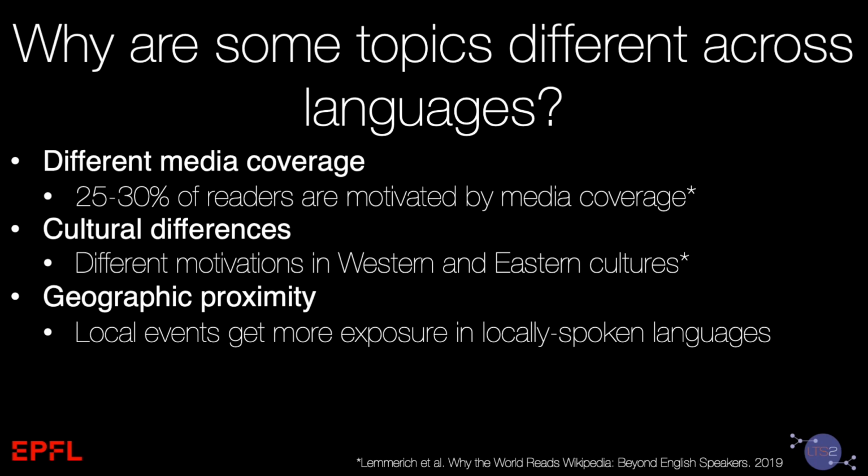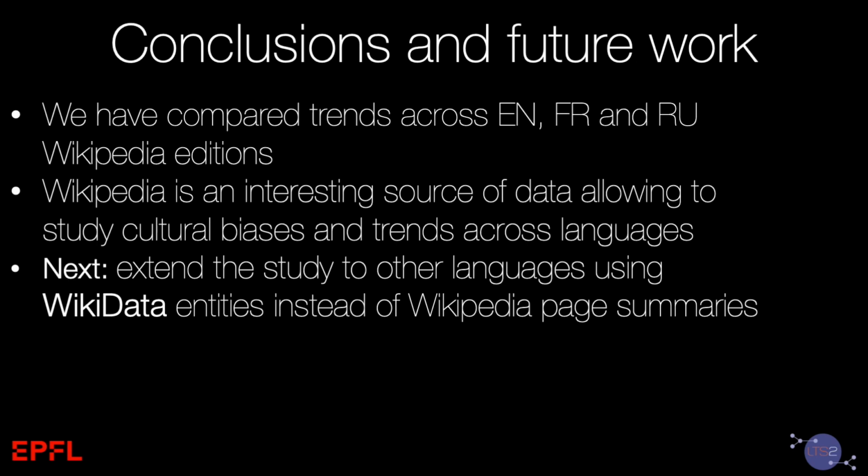As shown in the same study, readers from Western and Eastern cultures have different motivations when coming to Wikipedia. Most of the readers coming from Eastern culture are driven by so-called intrinsic learning motivation. This explains the domination of the topic science among Russian-speaking readers, which we see in our study as well. Finally, we can see that local events get more exposure in locally spoken languages.